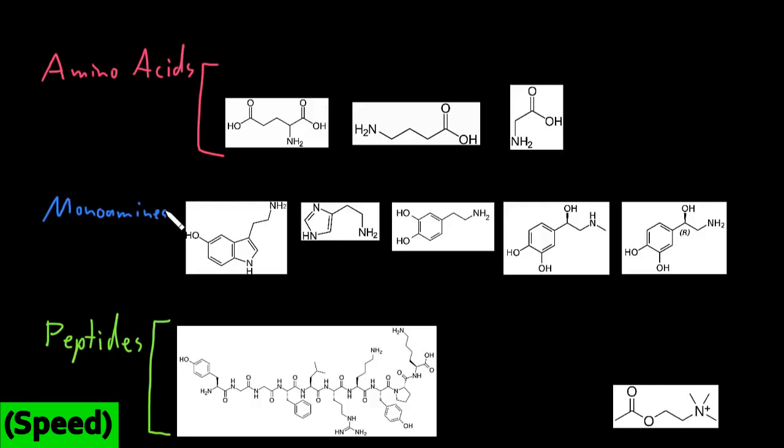Monoamine neurotransmitters, monoamines. That's this whole row. I picked 5 representative neurotransmitters for the monoamines. And these are also sometimes called biogenic amines. So either monoamines or biogenic amines. And the monoamines are organic molecules with an amino group here and here and here, here and here, connected to an aromatic group here, here, here, here, and here. And the amino group and the aromatic group are connected by a 2-carbon chain. This part here and here and here, here, and here.